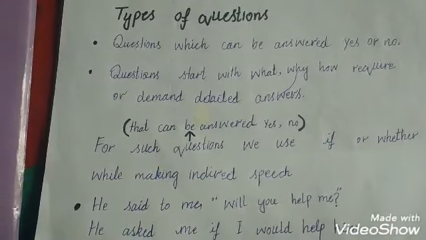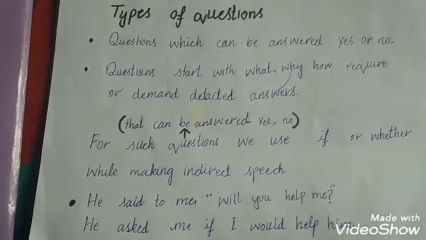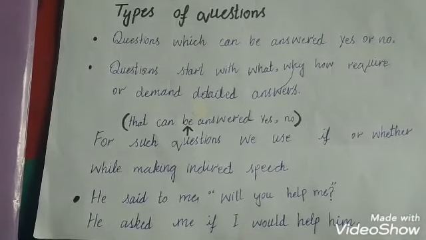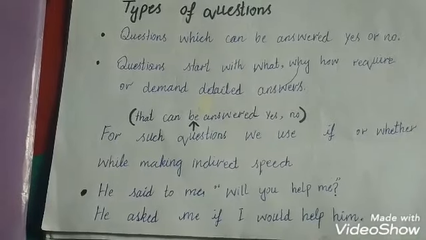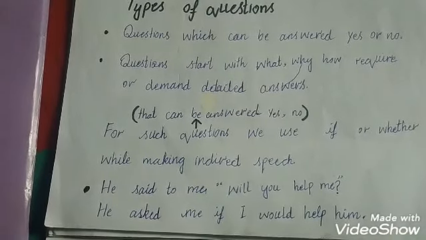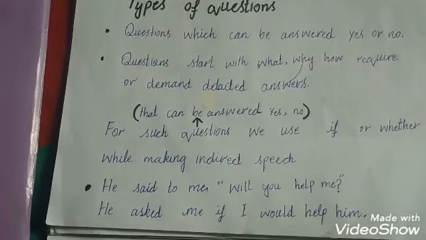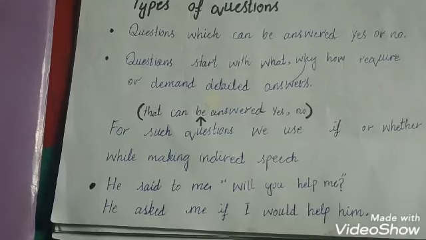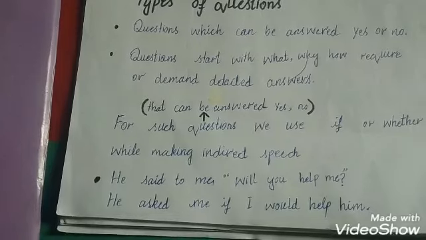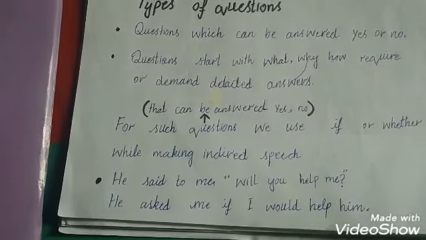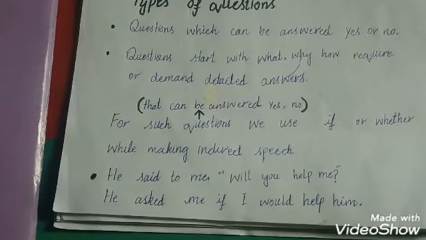When we talk about question sentences, we can say that there are two types of questions. The first is the question which can be answered yes or no, and the second is the question that starts with what, why, how, which requires a detailed answer. These questions that start with why, when, and how require more details. For questions that can be answered yes or no, we use if or whether while making indirect speech.